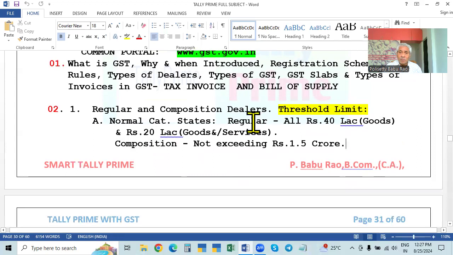So in this case, regular is the only one they're filing, and these regular dealers have to file 2 returns every month. One is the return related to the sales, that is called the GST return, GSTR1, the return of outward supply. That means sales. In that return, we have to put all the sales. GSTR1 is also called the liability statement. Whatever we sold, we have to pay to the government. So we have to intimate the sales, so that we intimate the liability.